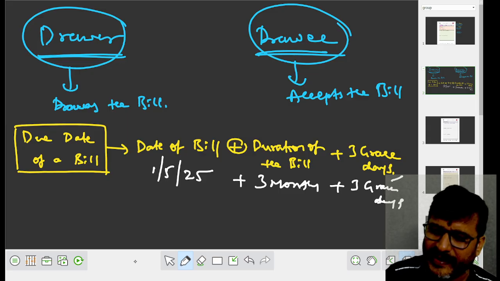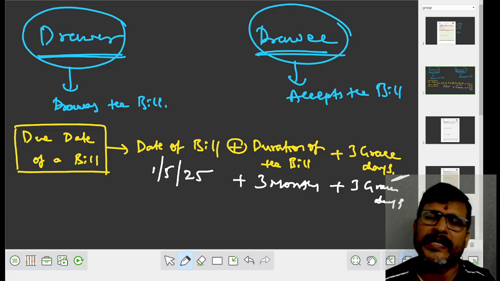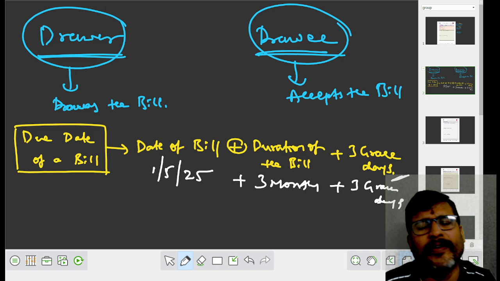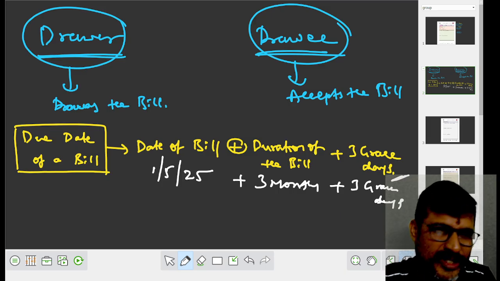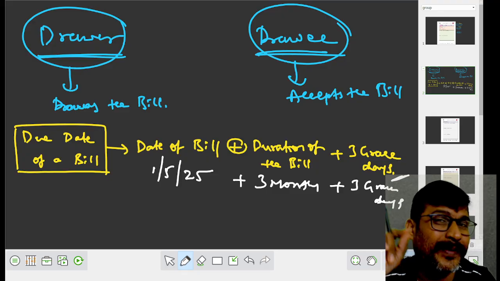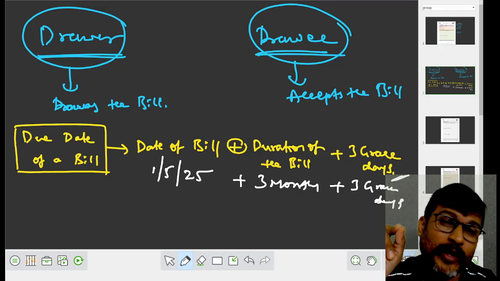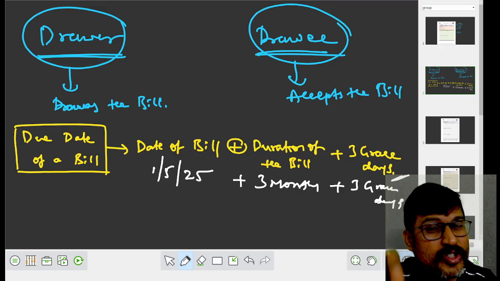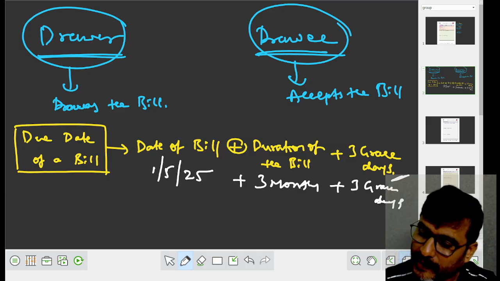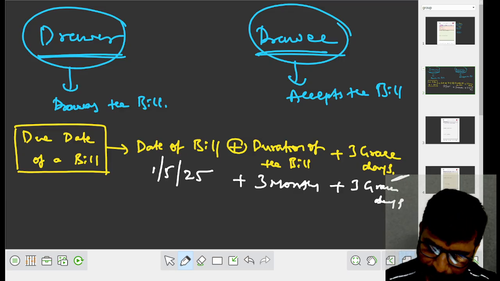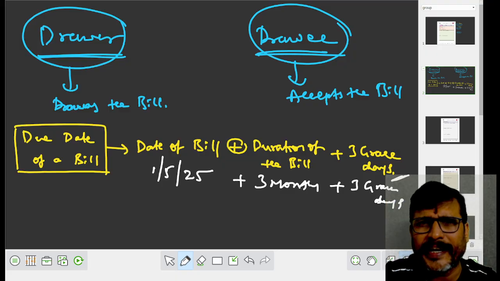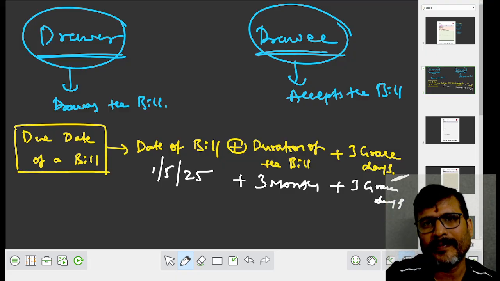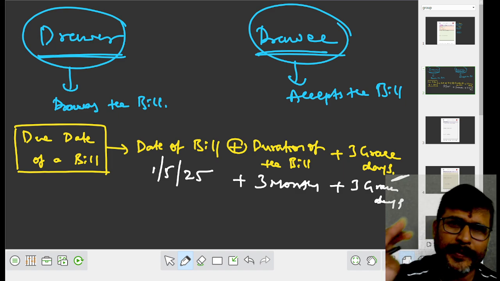Sir, grace days क्या है sir? Grace days कब लेना sir? Always लेना और कब लेना? When we have to take it? For that, my dear student, according to the Negotiable Instruments Act, whenever you come across bills of exchange and promissory notes, in such cases we have to take 3 grace days. क्या लेना पड़ता? 3 grace days. Extra days we have to give to the drawee. Okay, according to the Negotiable Instruments Act.